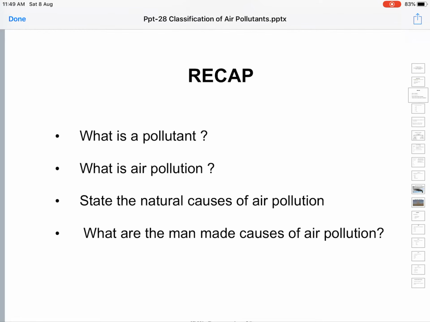For this we use high doses of synthetic fertilizers, pesticides, herbicides, insecticides, etc. These pesticides and insecticides are sprayed on the crops and find their way into the air.